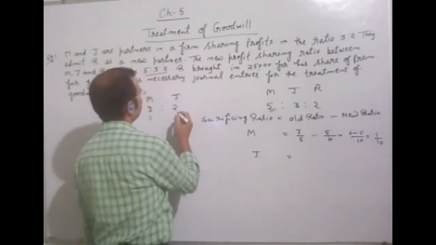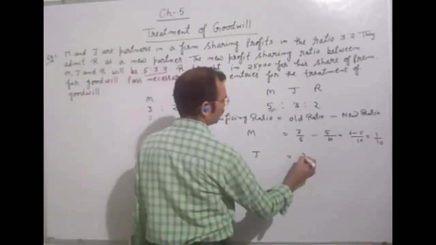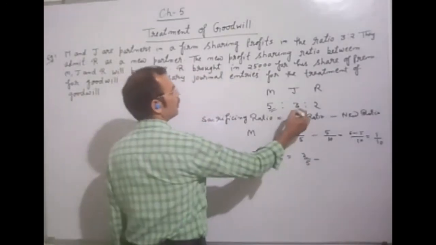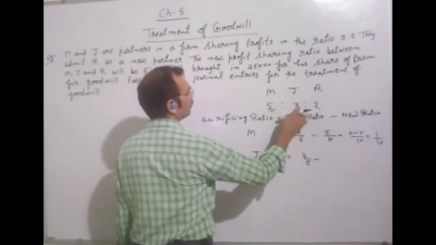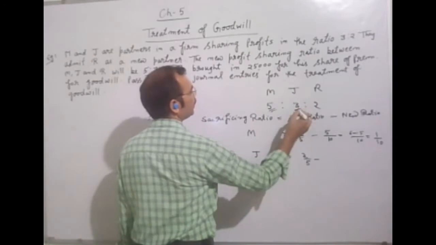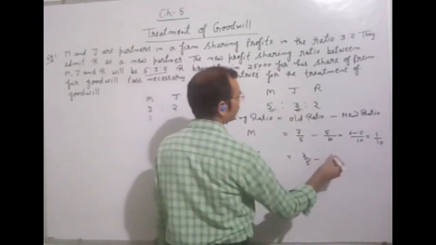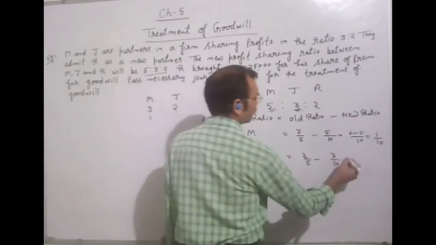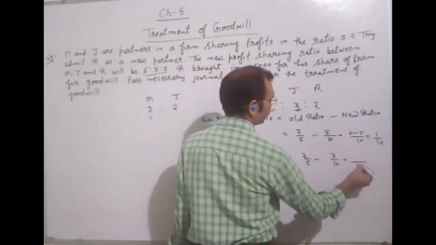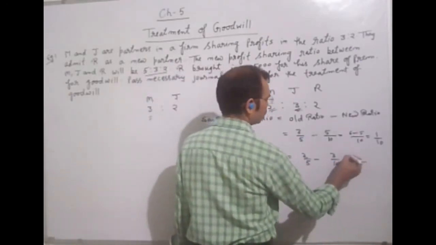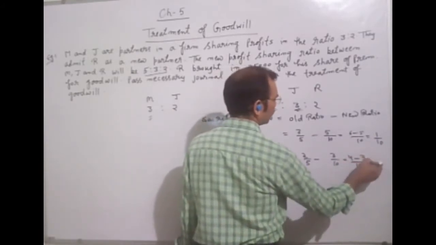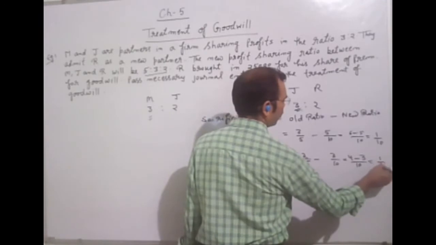In the same way, we will find the sacrificing ratio of J. What is the old ratio of J? 2/5 minus the new ratio of J, which is given as 3/10. Now we will solve. It will also be 1/10.